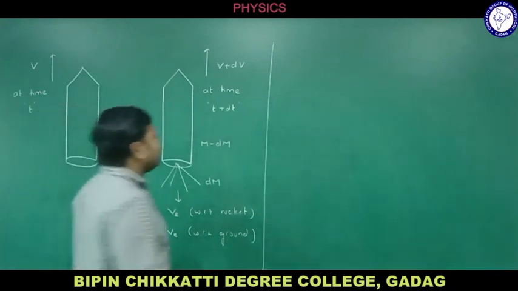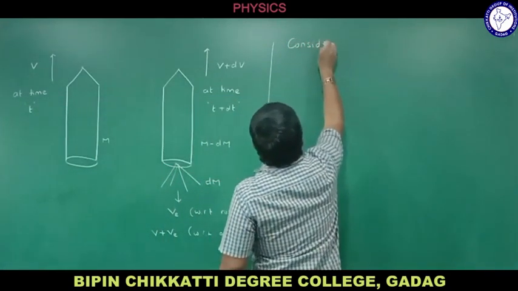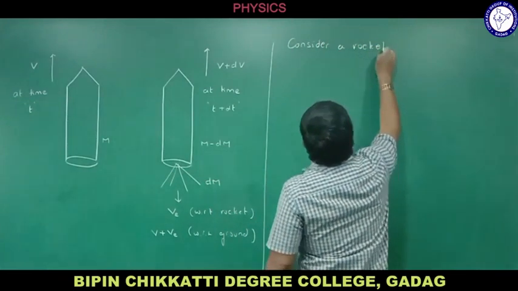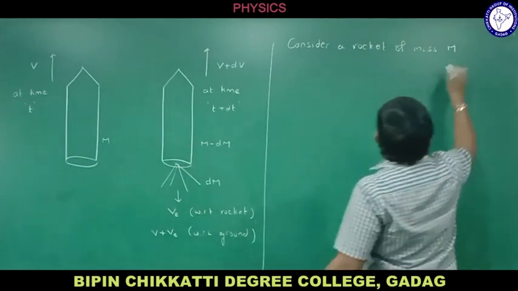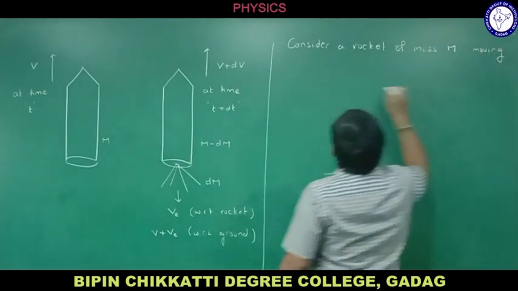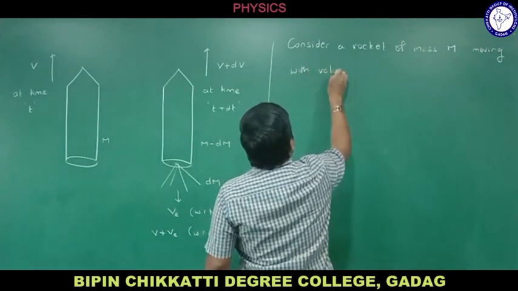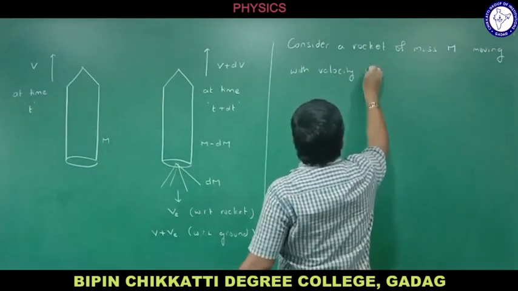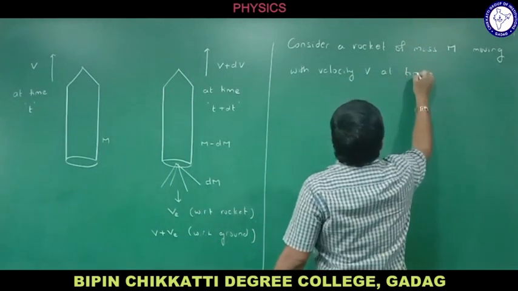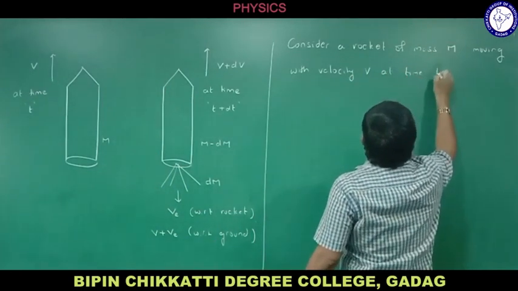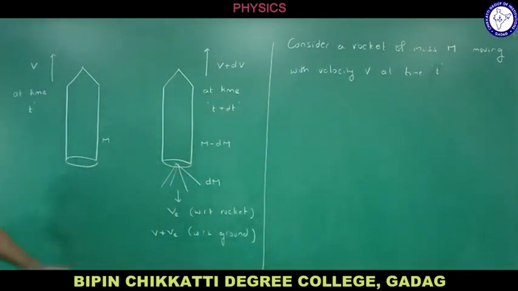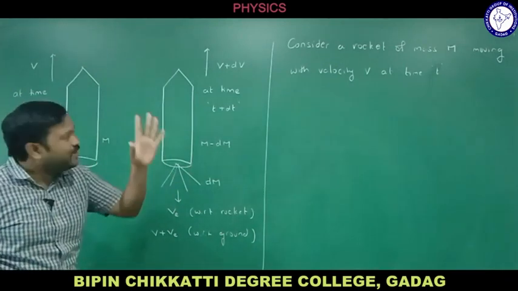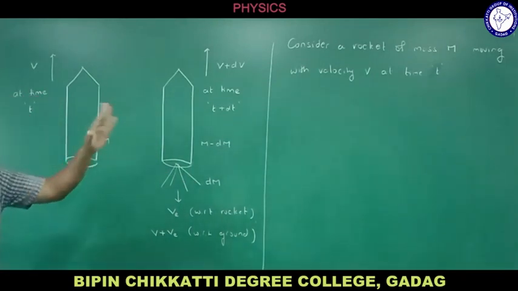Let me write. Consider a rocket of mass, what is its mass now here? M, right? Mass m, moving with the velocity, what is the velocity? It is moving with velocity v. Do remember, I am speaking at the time t now here, right? At the time t, what is its mass? M, and it is moving with velocity v, right? Okay, consider a rocket of mass m moving with velocity v at a time t, right? Okay, just I wrote about the first diagram.